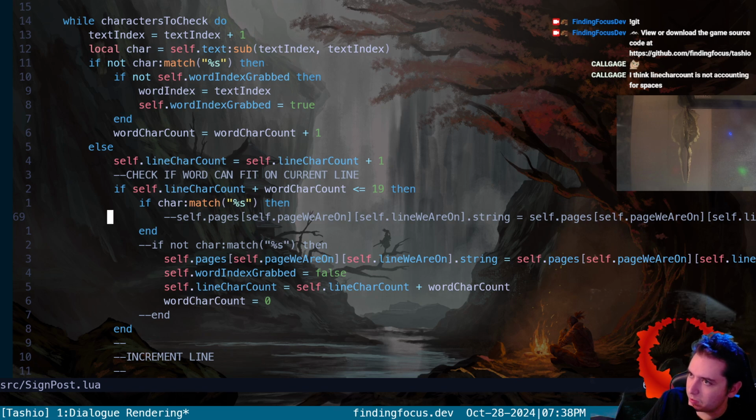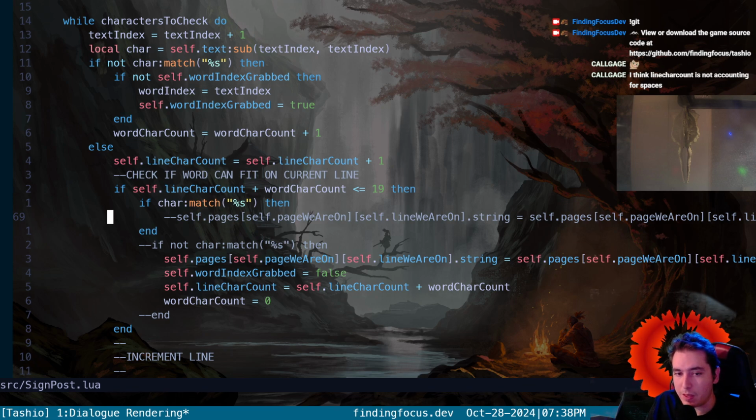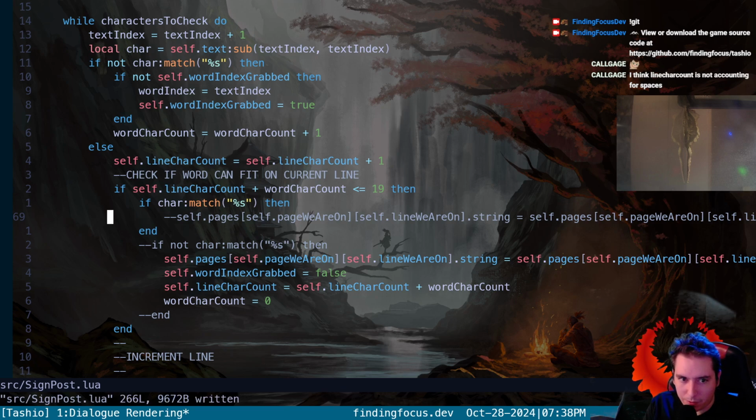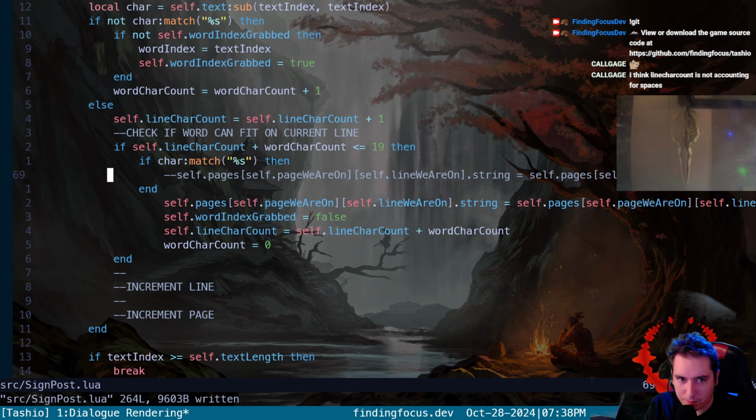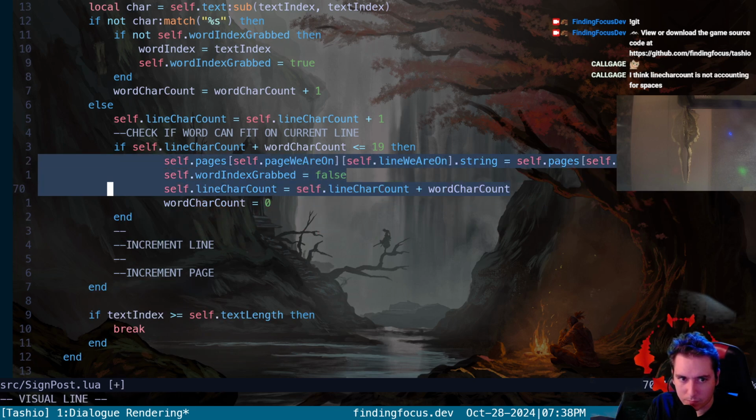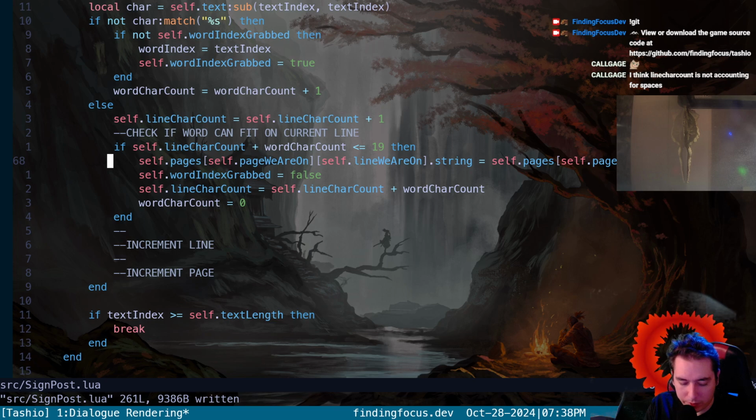One is if there's a space and it's just a spacer in between another word, we want to use the space as a signifier to end the current word we're counting. And I'm not planning on putting multiple spaces, but I guess we should make sure it works so we don't get unwanted behavior.